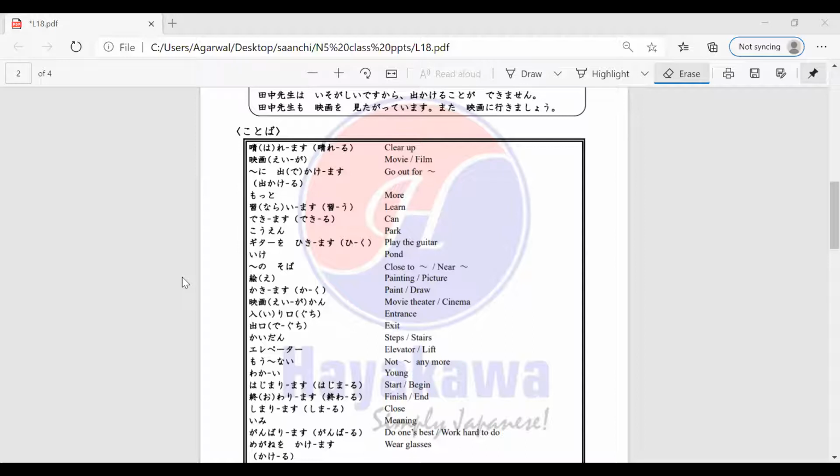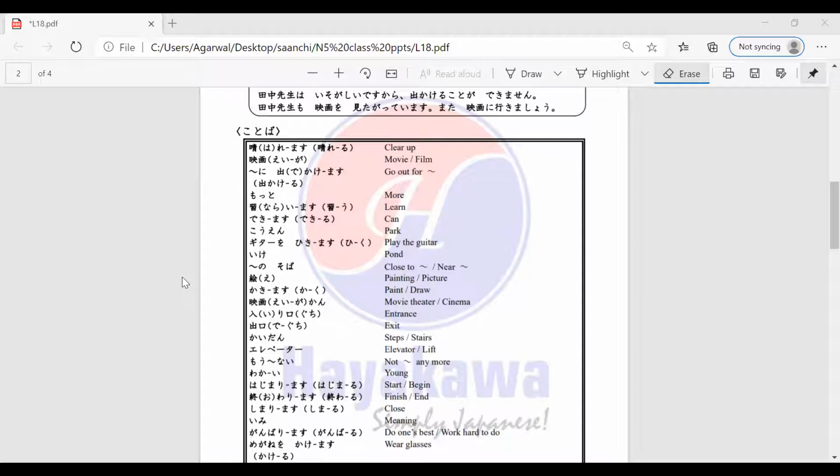The next verb is owarimasu or owaru, which means to finish or end. The next verb is shimarimasu or shimaru, which means to close. The next word is imi. Imi means meaning in Japanese.